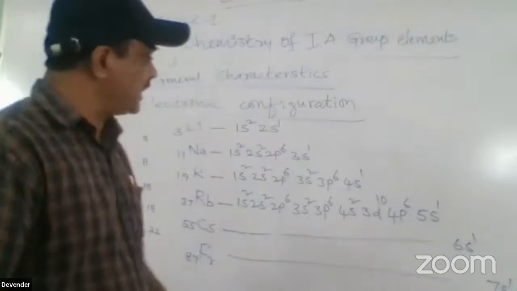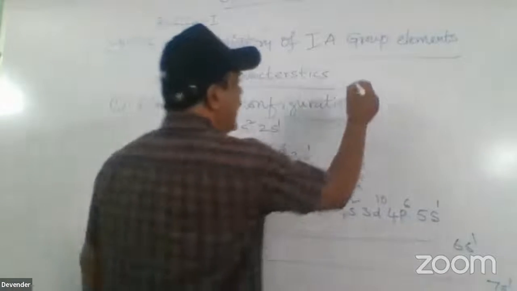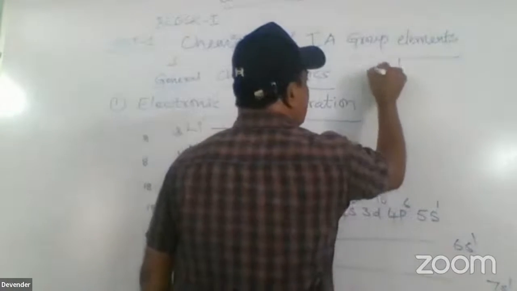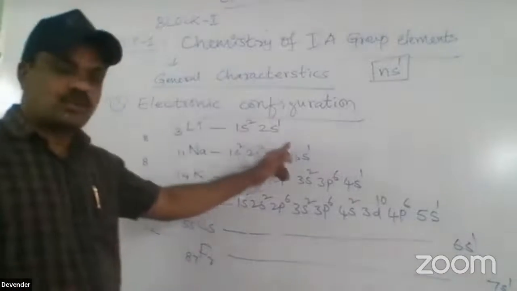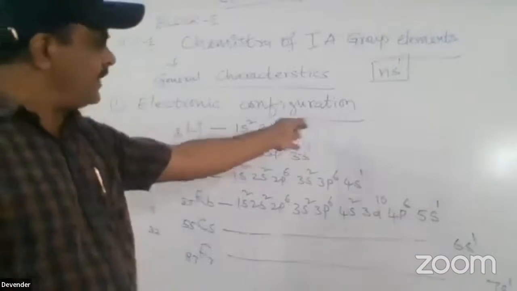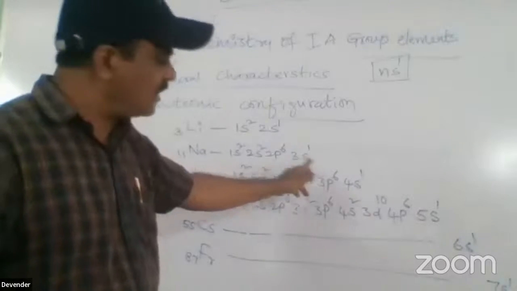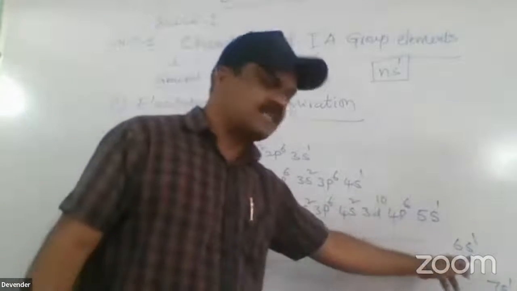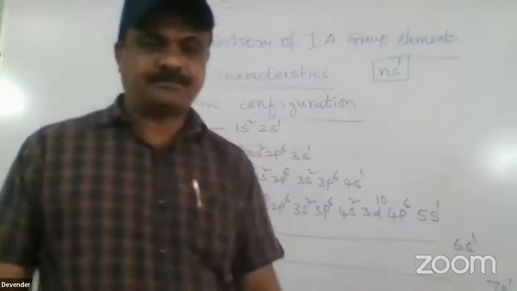And the general electronic configuration, just now I told you: 2s1, 3s1 means it is ns1. The general electronic configuration is ns1. That indicates the last electron is present in the s orbital. That is, the second orbit, the third orbit, fourth orbit, fifth orbit, sixth orbit, and the last one, francium, is present in the seventh orbit.